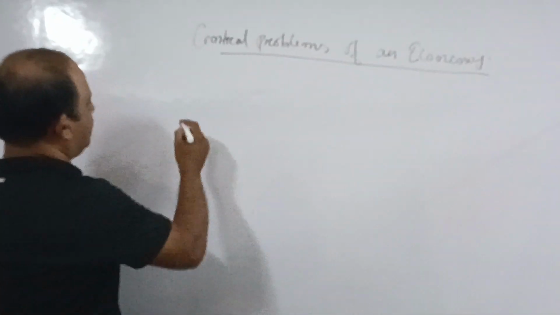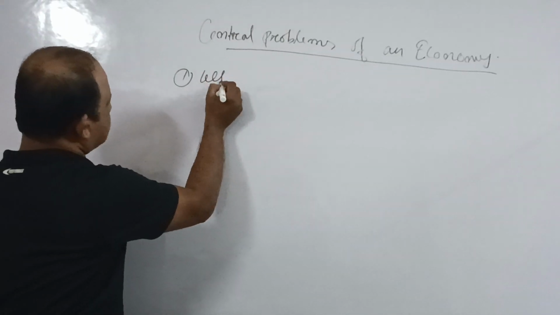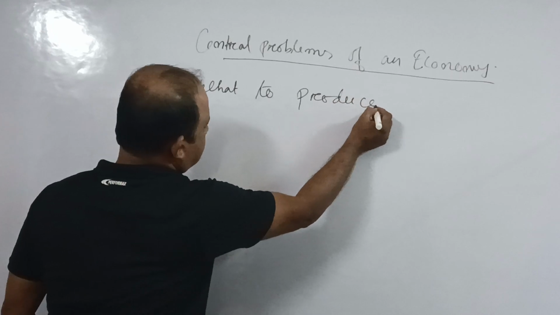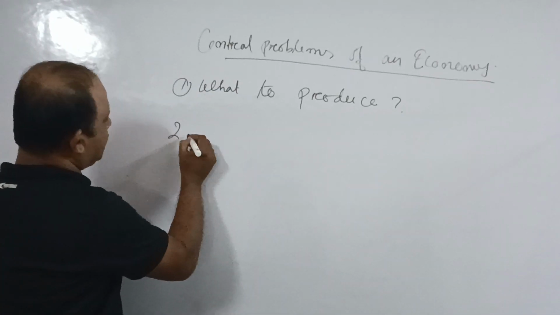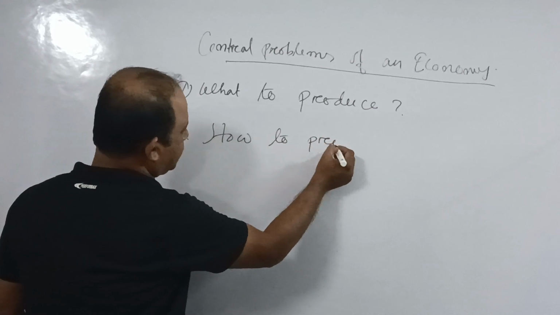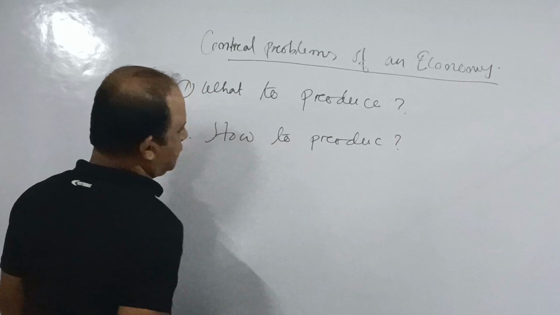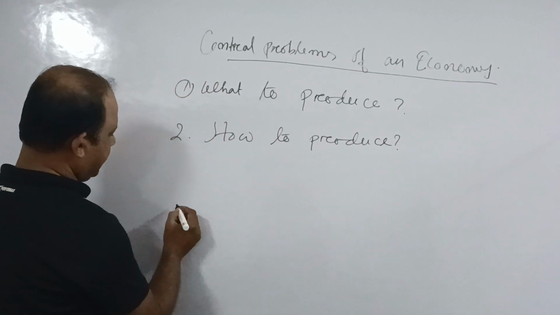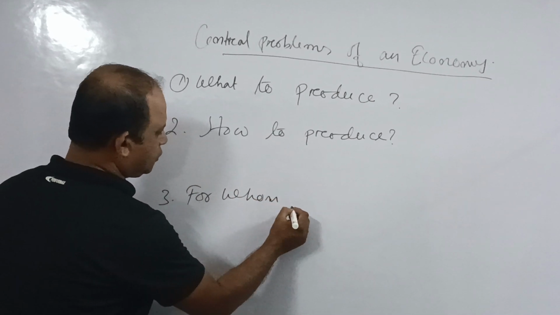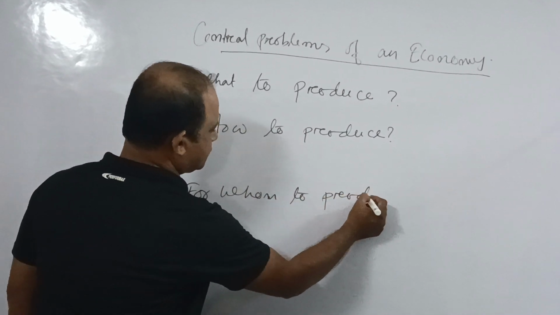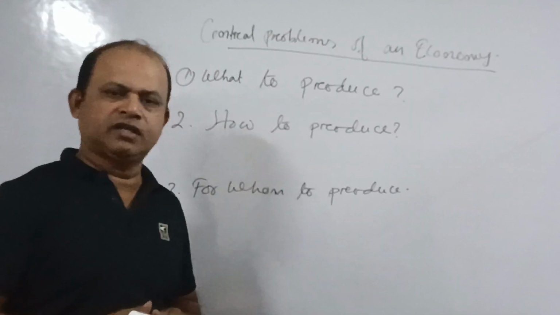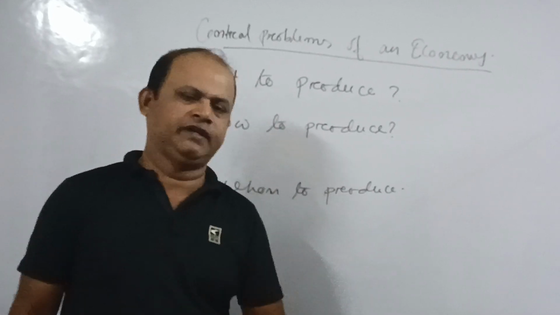Number one central problem, what to produce. Number two central problem, how to produce. And number three central problem, for whom to produce. So these three central problems are common in each and every country, each and every economy.